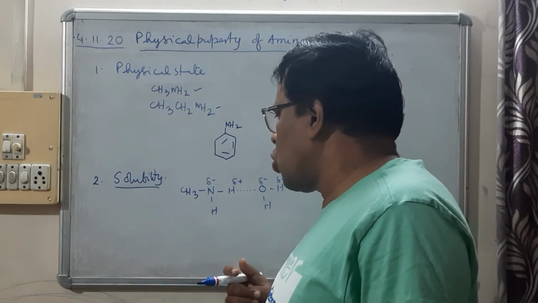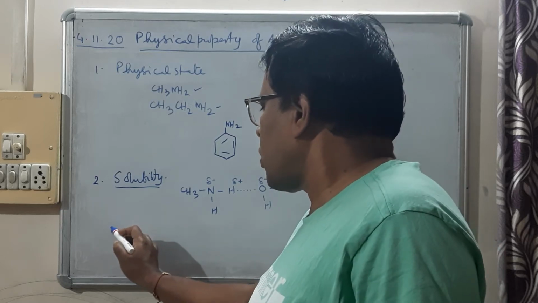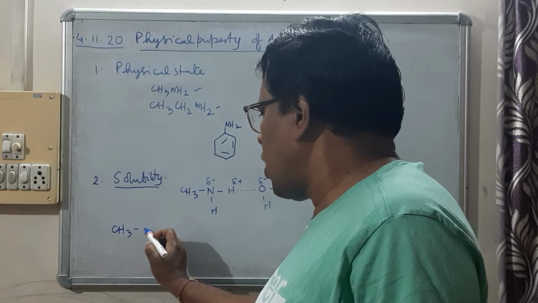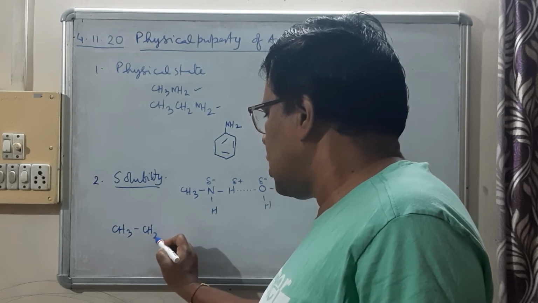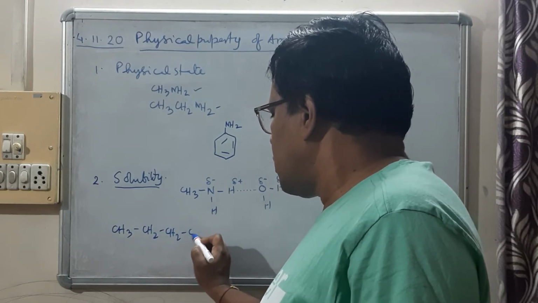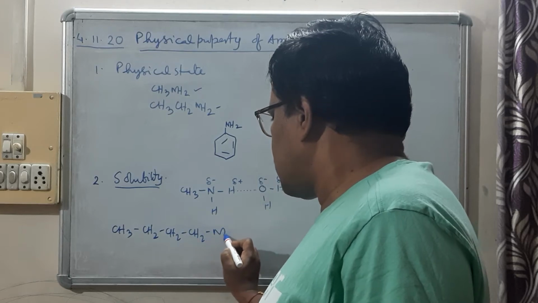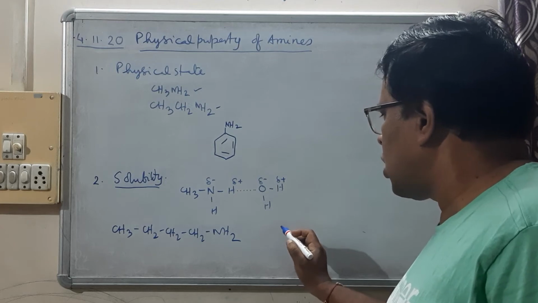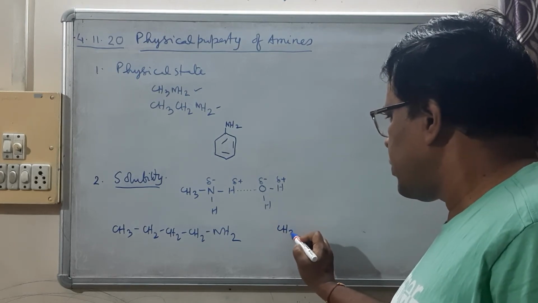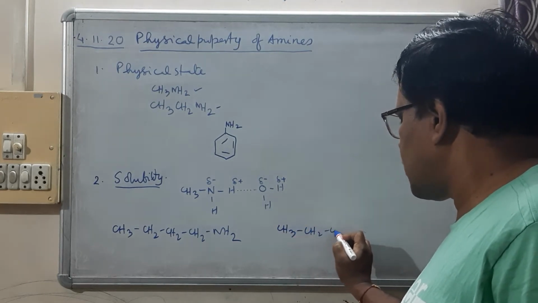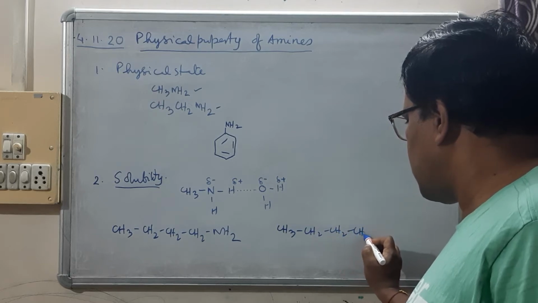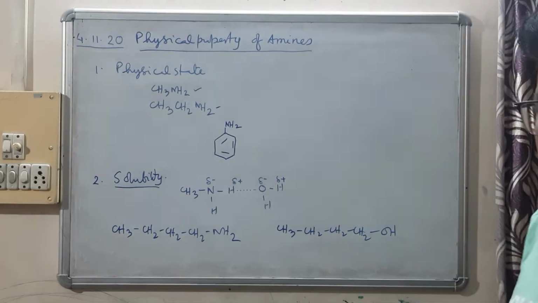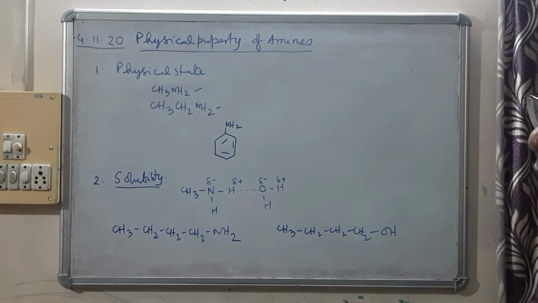Okay, now one question. Suppose butane-1-amine, CH3CH2CH2CH2NH2, butanamine, and say butan-1-ol, CH3CH2CH2CH2OH. Which one will be more soluble in water and why?